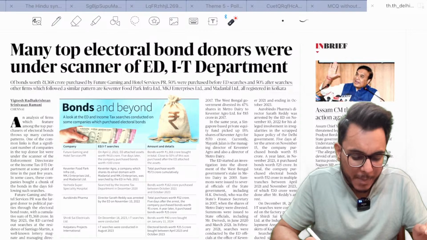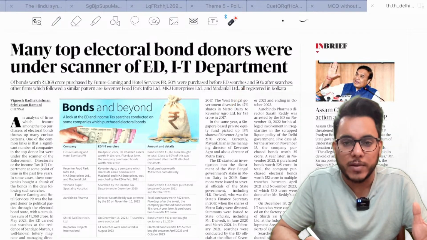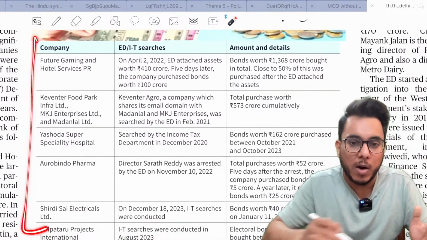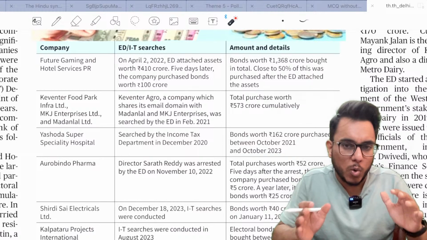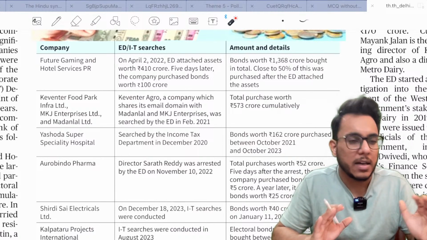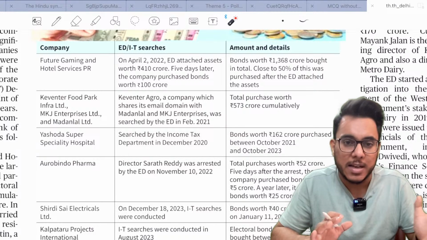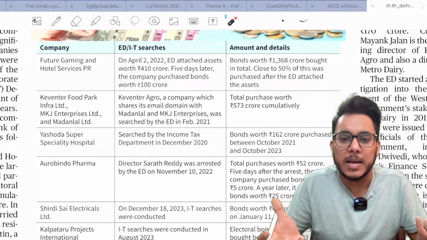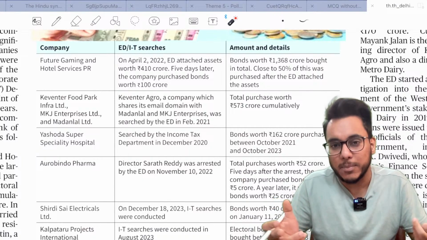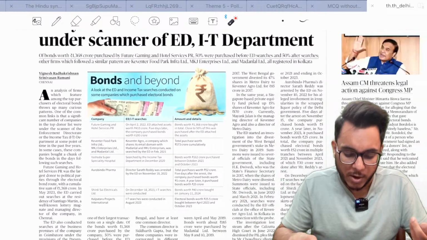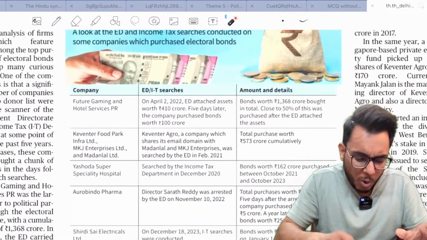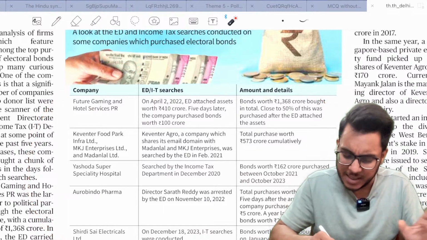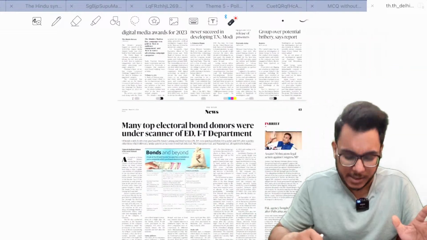No need to go. Many top electoral bond donors were under the scanner of the ED and IT department. Here the information being given is that the people who have donated, in crores of rupees, in most cases bought electoral bonds after a search by the ED or income tax department happened. It might point to something fishy going on. Fine. But again, no need to track which company donated how much, on which date there was an ED or IT search. No need to go into these kinds of details for your exam.